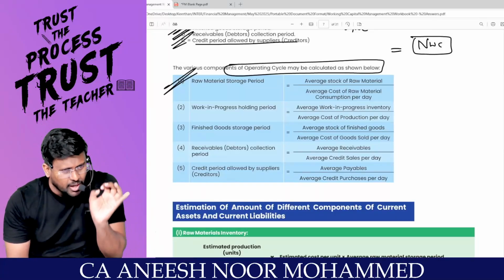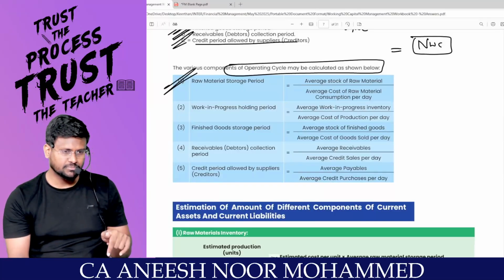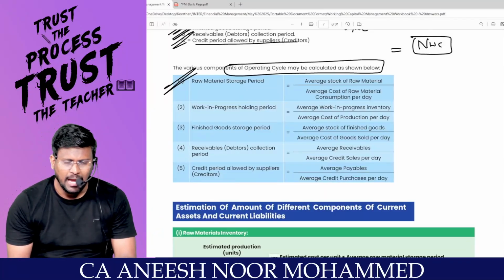What is there, divided by what is needed per day. Then I will get the number of days. Am I right, sir? Yes, sir.